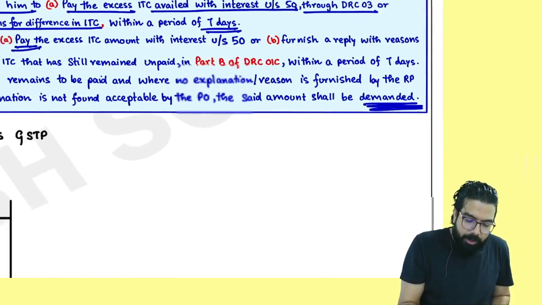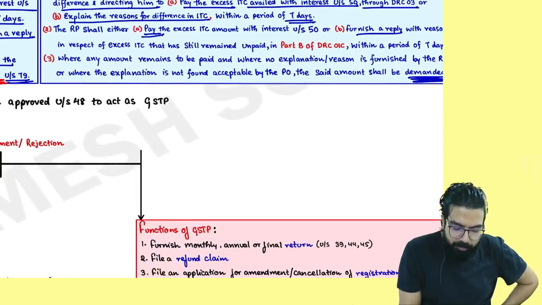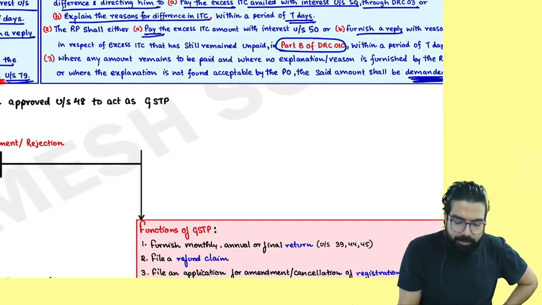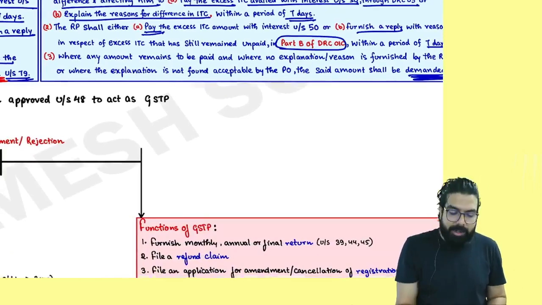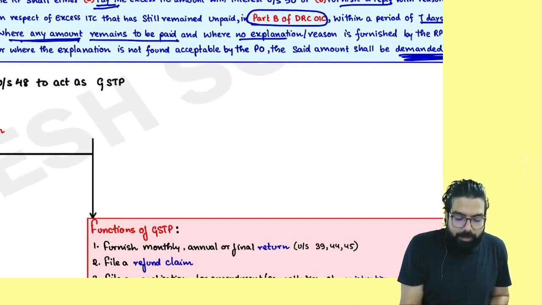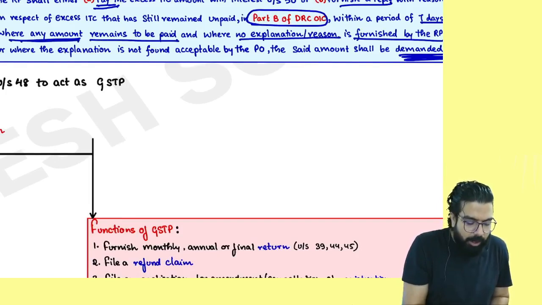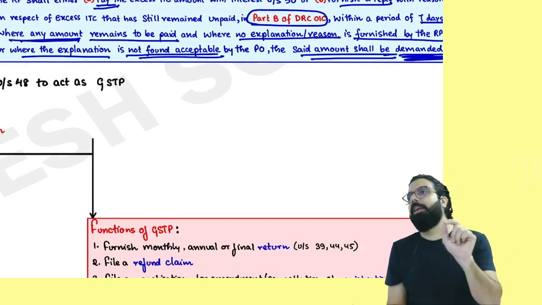Either you pay or you furnish a reply. Okay, everyone? But using which form? Part B of GST DRC 01C. Within how many days? 7 days. Where the amount remains to be paid, or where no explanation or reason is given, or where the explanation is not found acceptable, the amount shall be demanded.